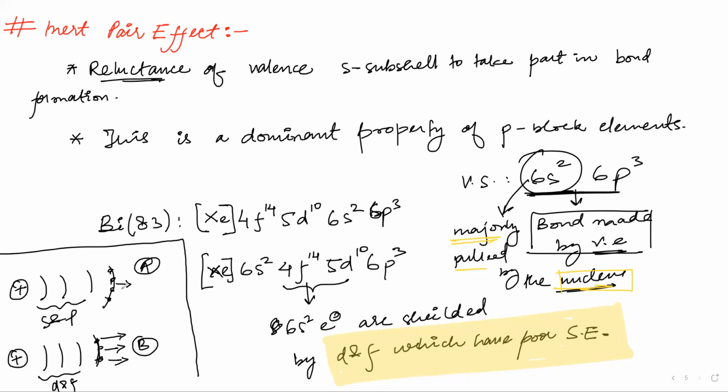But if you have S and P, this nucleus will hold them. By the way, does A have more shielded electrons or B? A is more shielded, and B is not shielded. So if A is more shielded, its electrons can go and form bonds. But if B is not shielded, it will be pulled by the nucleus, and if it is pulled, it cannot go and form bonds. You understood now? Okay.